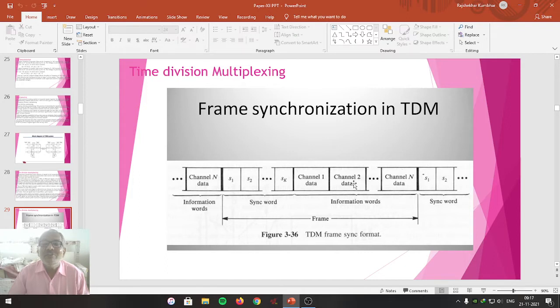So channel 1, channel 2 are provided serially, and for every channel a certain time interval is provided. So this is one frame. In one frame, many signals are transmitted. After all signals are transmitted, the cycle repeats. The second frame starts.